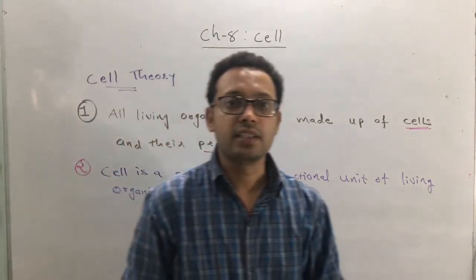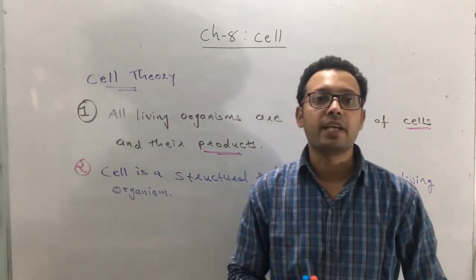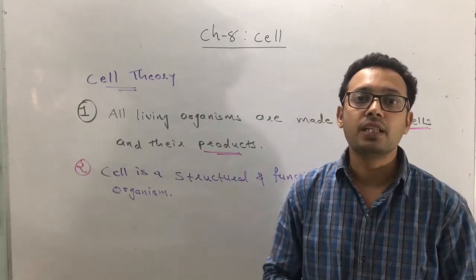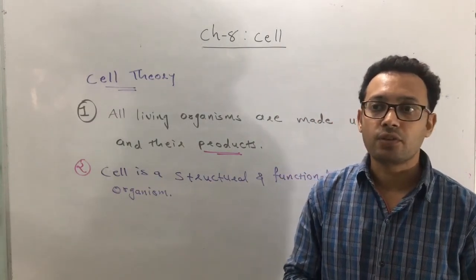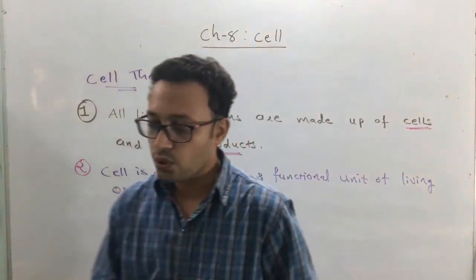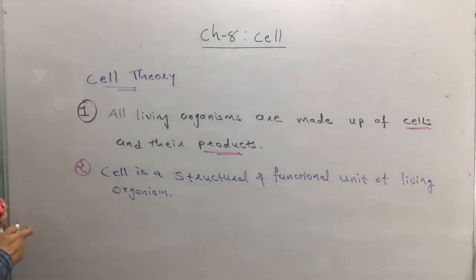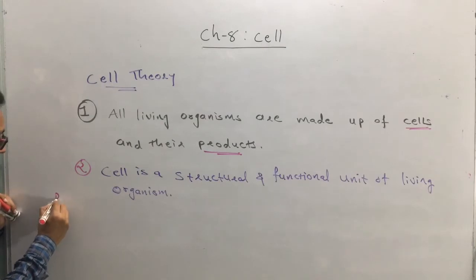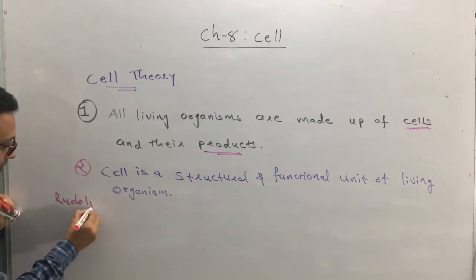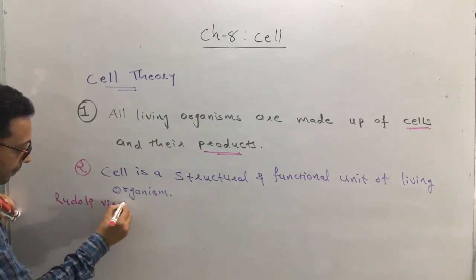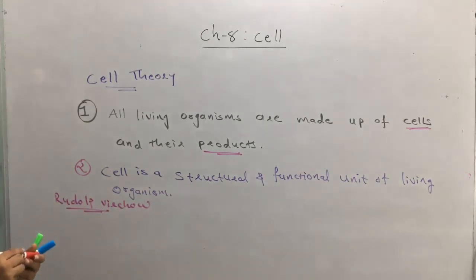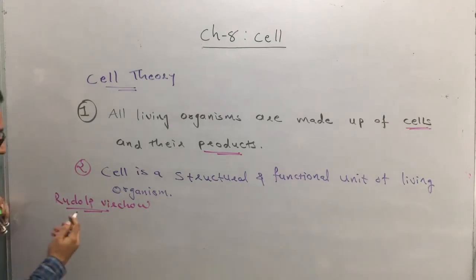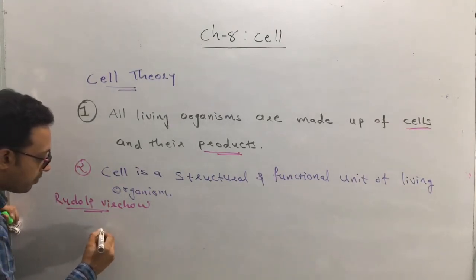But this theory fails to explain how new cells are formed. How are the new cells formed? And then there is the role of one more scientist. It is Rudolf Virchow. This scientist has explained how the new cells are going to form.